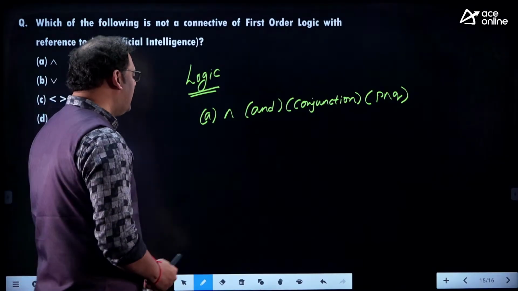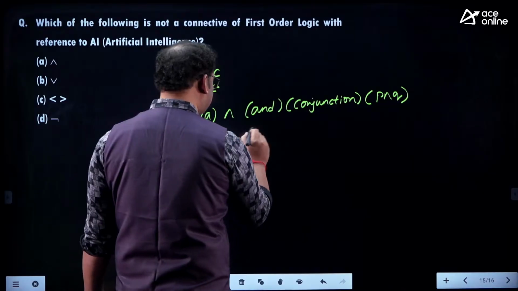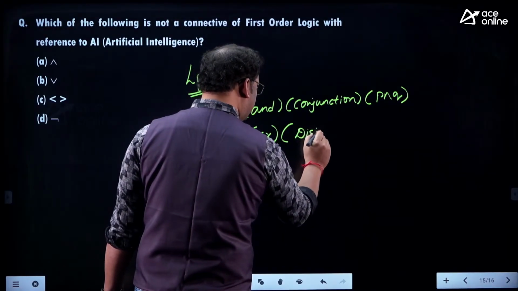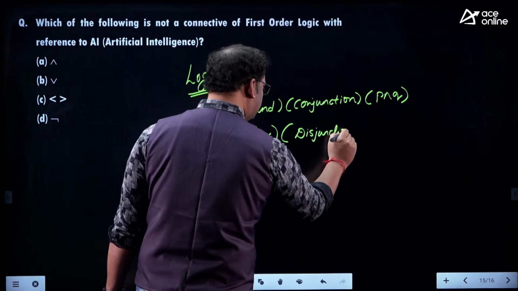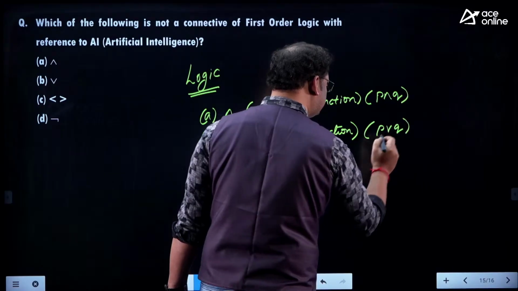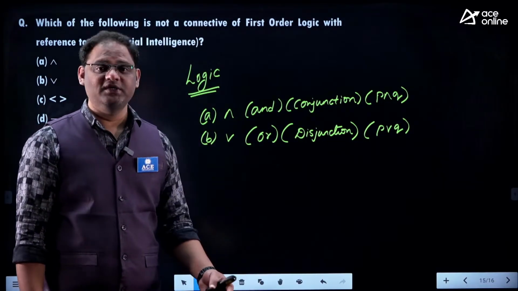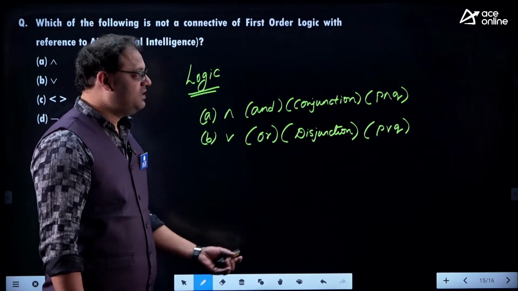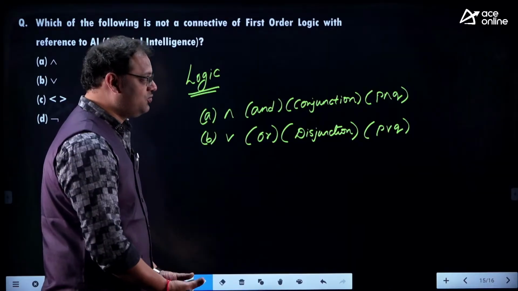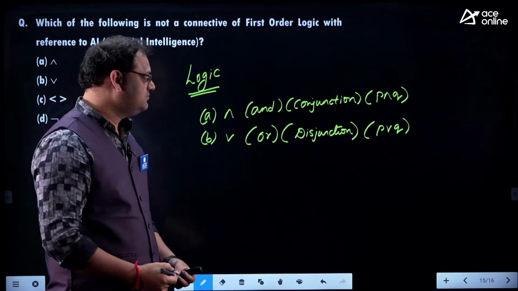And let me take B. The given logical operator is OR. This one we can use in disjunction, right? Just like P or Q. In the existential quantifier we can say there exists some x, P of x. In logic, if at least one object in the universe can make the given statement true, then the quantifier there exists some x, P of x can be true.